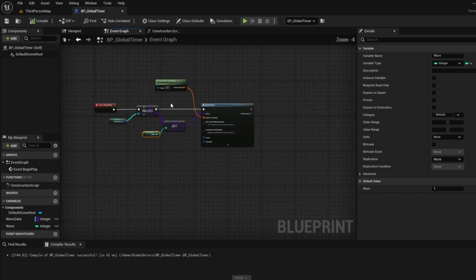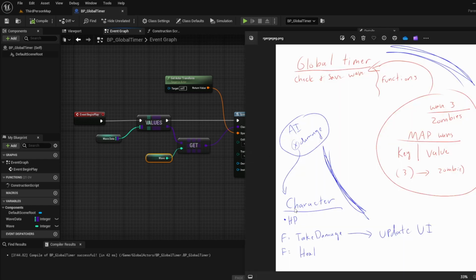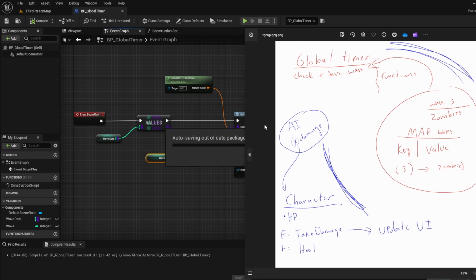So in the next one, because I don't really have time for it this time, we'll have the players' health where they can take damage, where they can heal themselves and potentially update a UI. And then we'll move on to where we can set up the AI to actually run around and do stuff. AI is really fun to program. It's not nearly as hard as people think it is. I'll show you. It's super, super easy. It's streamlined. It's not that hard. It's just about logic. And that's all this is. It's just logic. So that's where we are now.